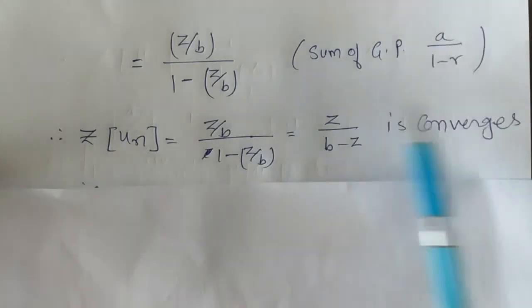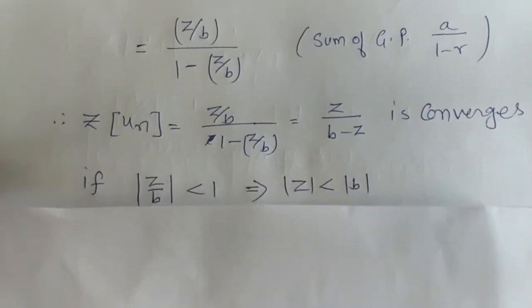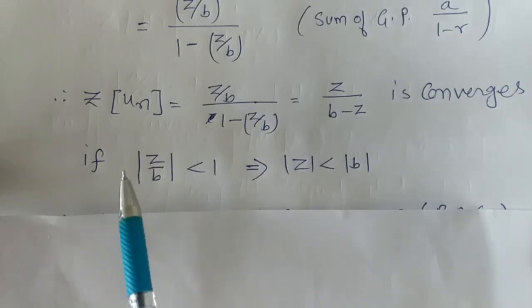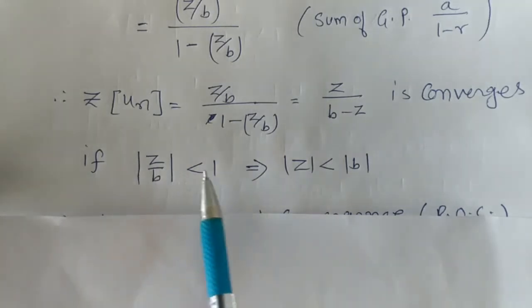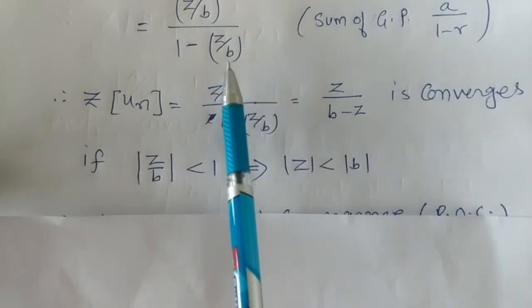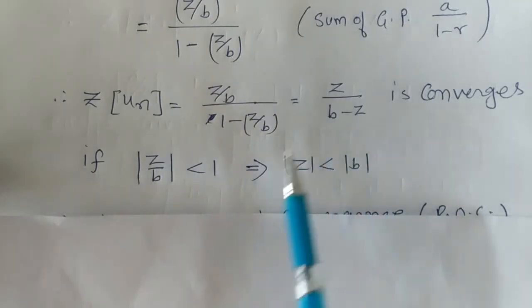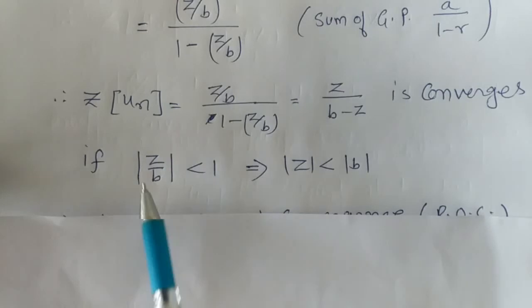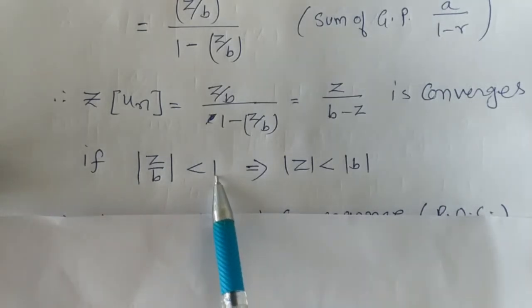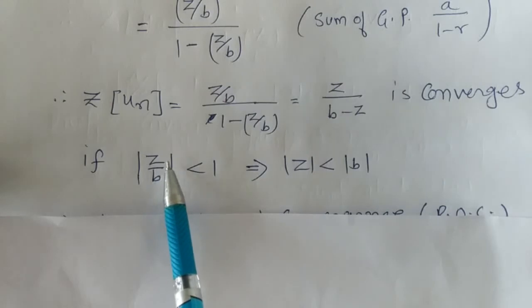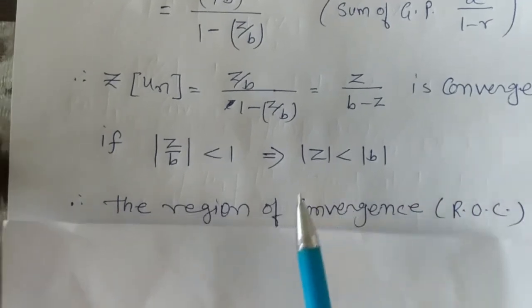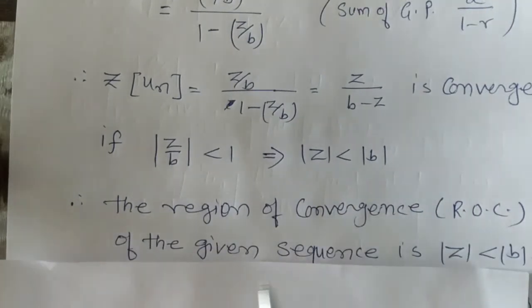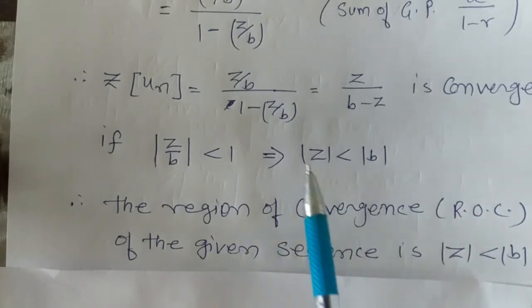Now what about convergence of this sum or this series? As we know, the geometric series is convergent if the mod of the common ratio is less than 1, and here the common ratio is z by b. So this sum will be convergent if mod z by b is less than 1, that is, mod z is less than mod b. So the region of convergence, ROC, of the given sequence is mod z less than mod b.